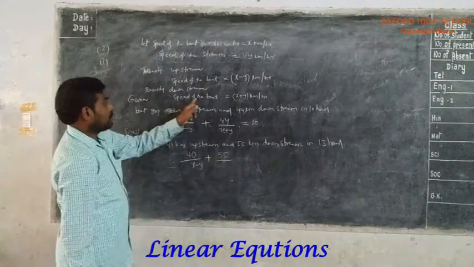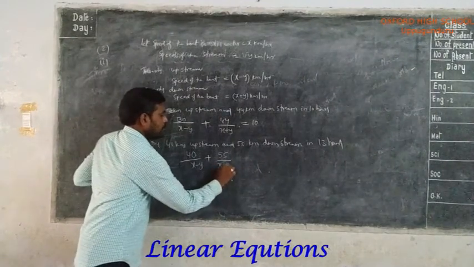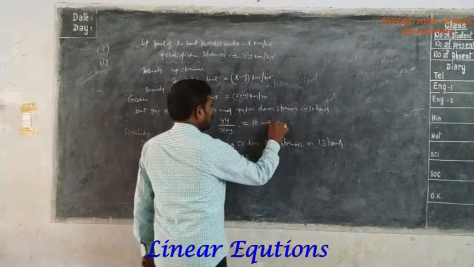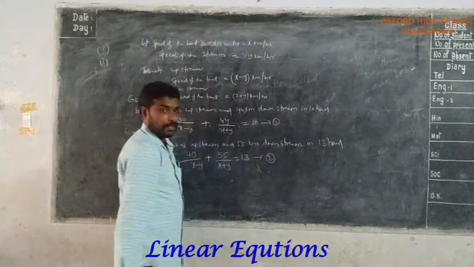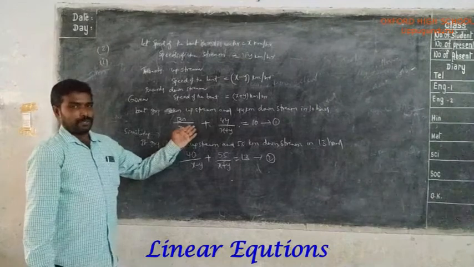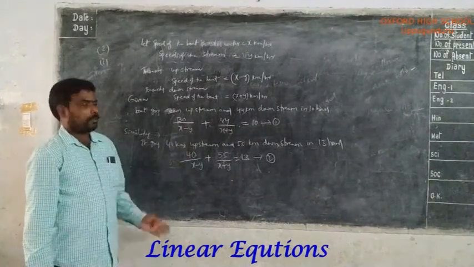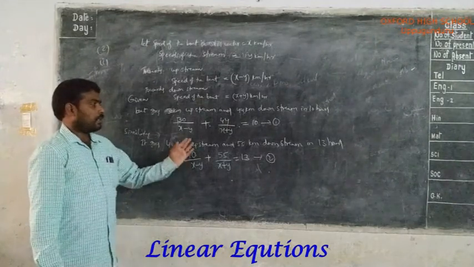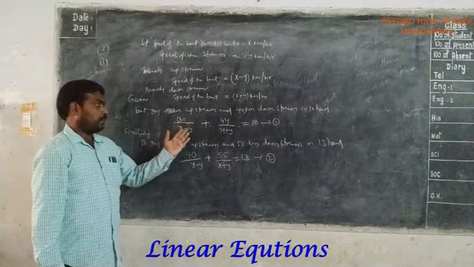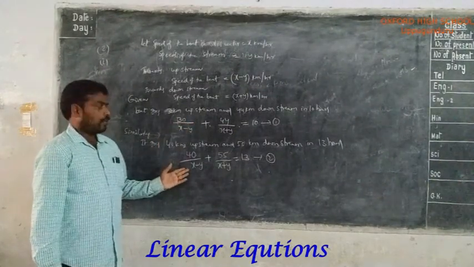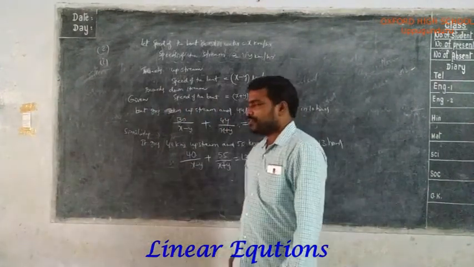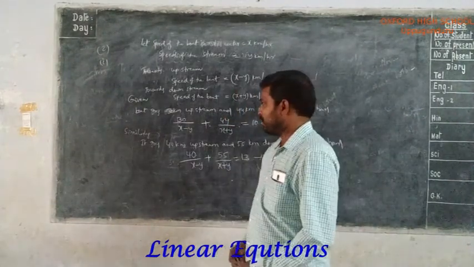Speed of the boat is x plus y equal to 13 hours daily. These are the two equations. From the word problem, we are converting that word problem into these two reciprocal equations. These two reciprocal equations you have to convert into a pair of linear equations in two variables and then solve. Already you learned how to solve a pair of reciprocal equations by converting them into a pair of linear equations in two variables. After that, by using either the elimination method or the substitution method, you can solve.